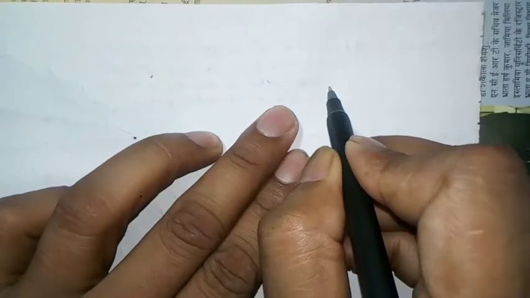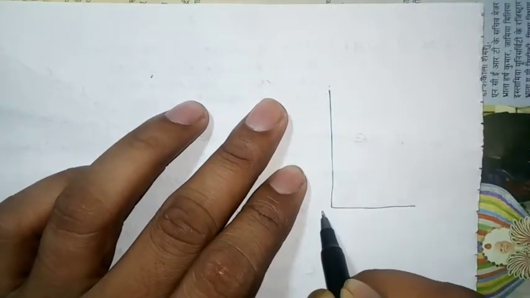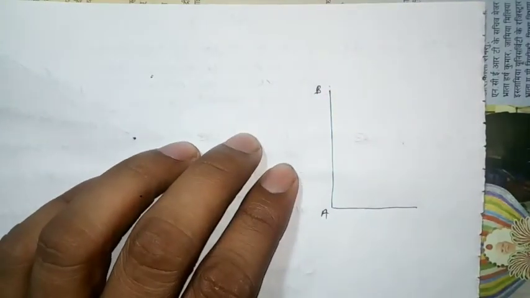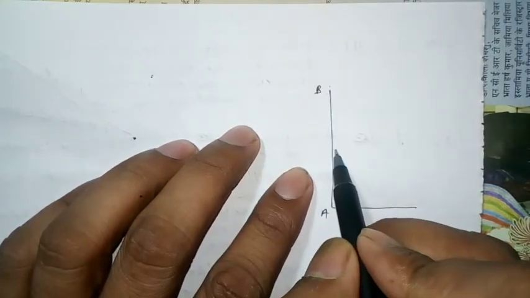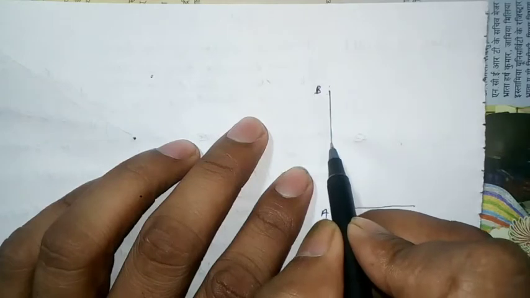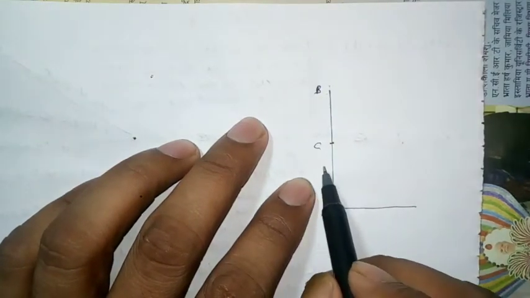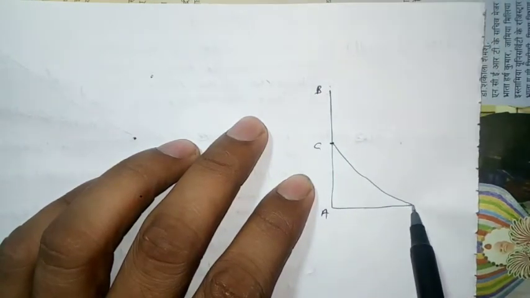Solution. First we draw a figure. Okay, suppose AB is a tree. Okay, and due to a storm the tree is broken at the point C and bends to the point D on the ground.